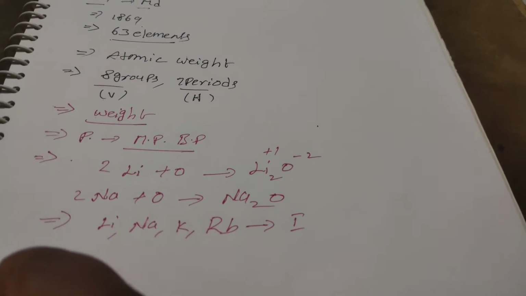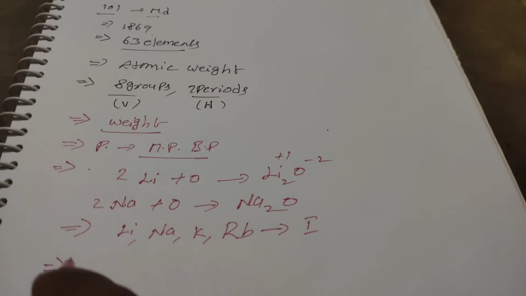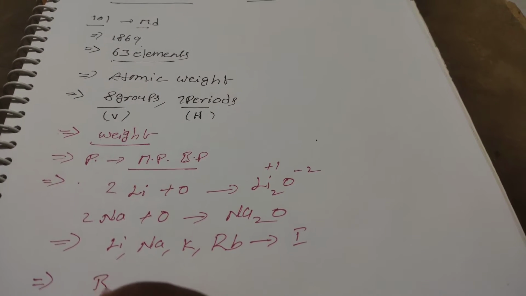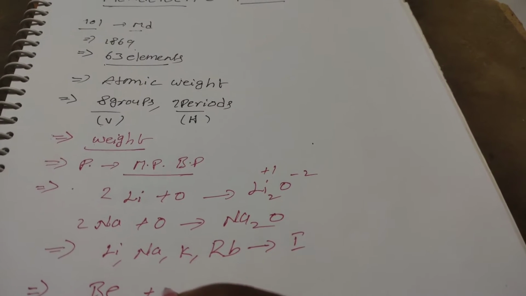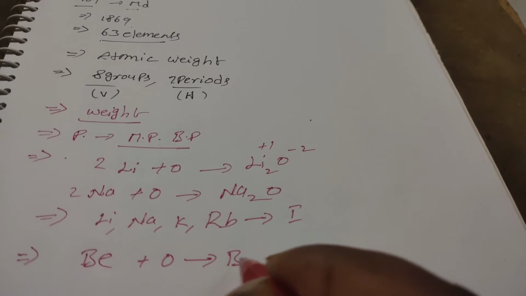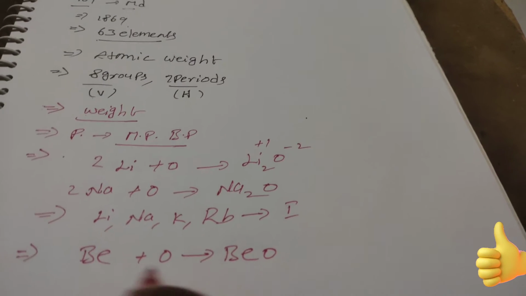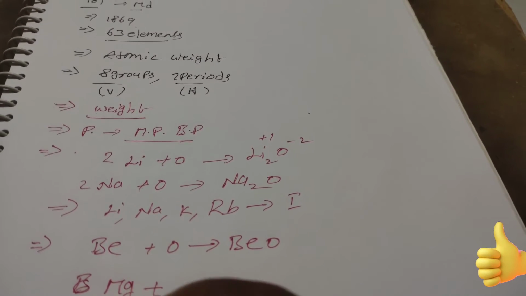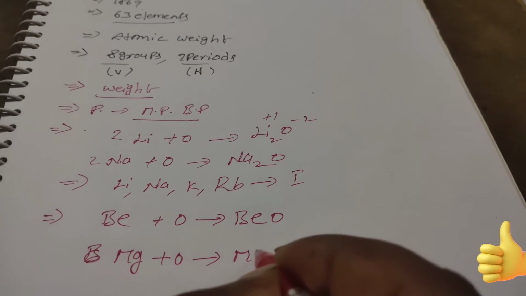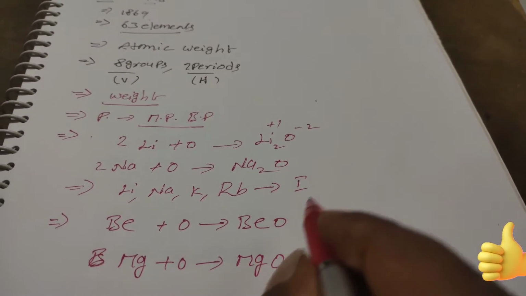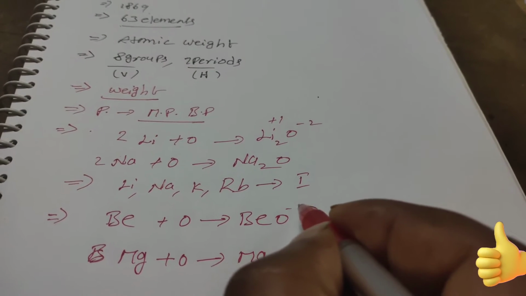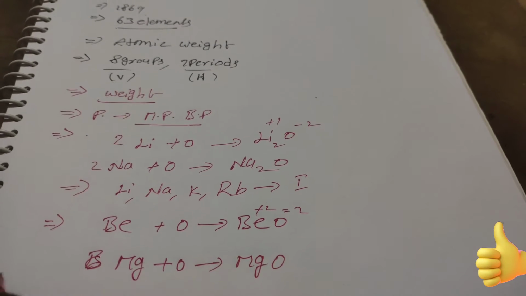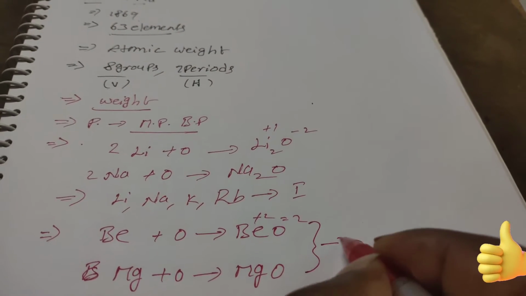Along with that, take beryllium, which reacts with oxygen to form beryllium oxide, and magnesium, which reacts with oxygen to form magnesium oxide. Here the oxygen valence is -2 and the beryllium valence is +2. So elements with similar valency were placed into the second group.